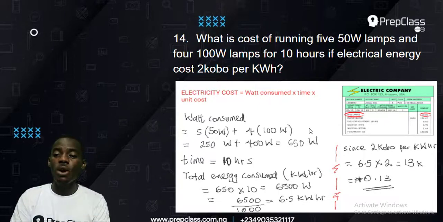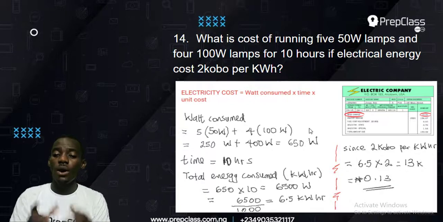Then the time is 10 hours. Then the total energy consumed is the product of the power and the time. That's 650 times 10, and that gives me 6,500 watts as the amount of energy the person consumed. Okay, but it can't be calculated in watt. You must now change it to kilowatt.